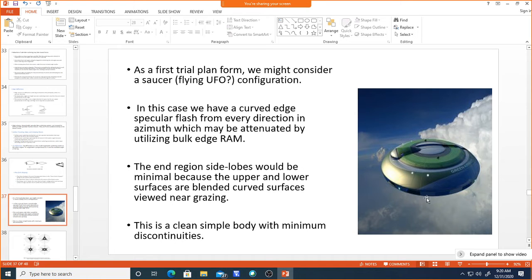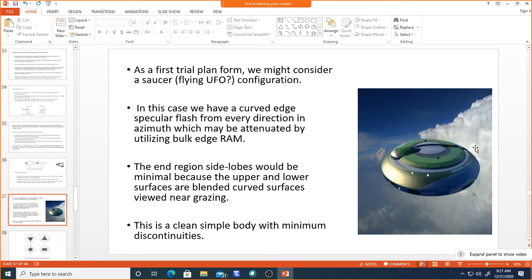Now the end region side lobes would be minimal because the upper and lower surfaces are blended curves. Because of the near grazing incidence, in the upper and lower regions both, the side lobes will be very much smaller because of the bending of this shape.